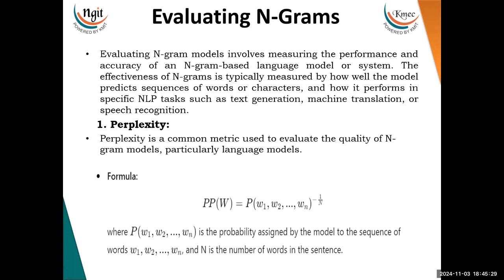That's how it is calculated. Given is the formula for the perplexity of the occurrence of the words. Here the probability is mentioned as P of word 1, word 2, and so on till word n, which is the probability assigned by the model to the sequence of words, word 1, word 2, and so on, word n, and n is the number of words in the sentence.